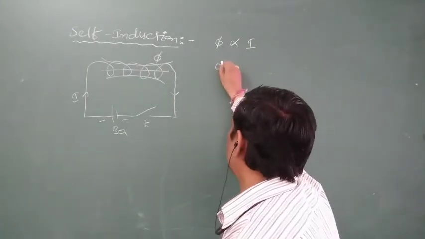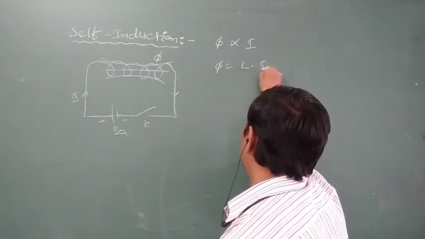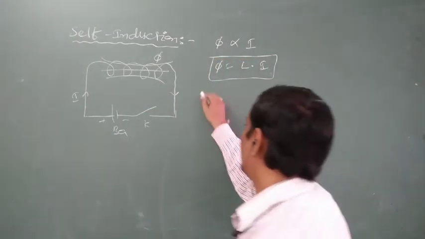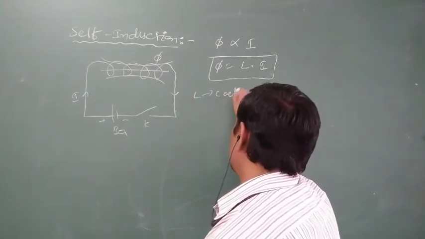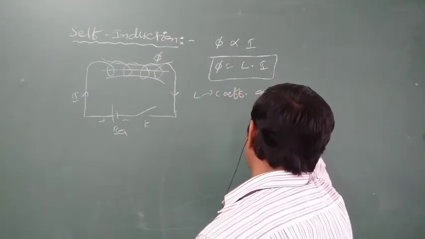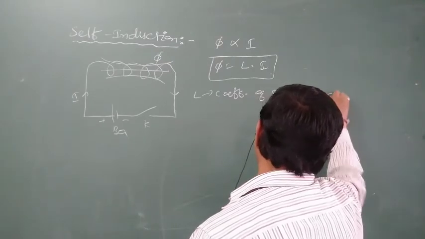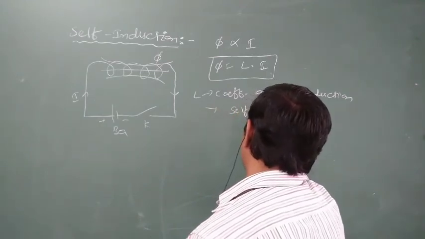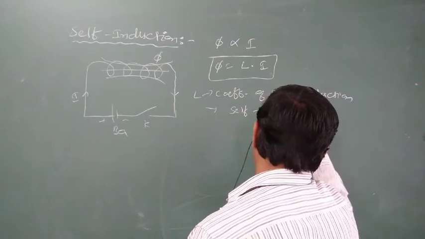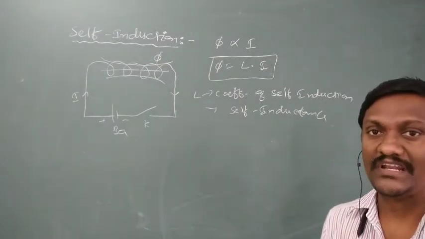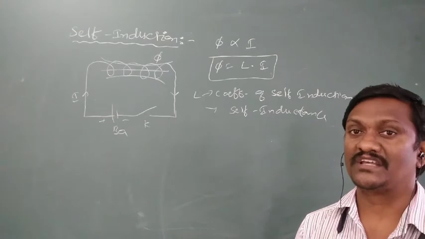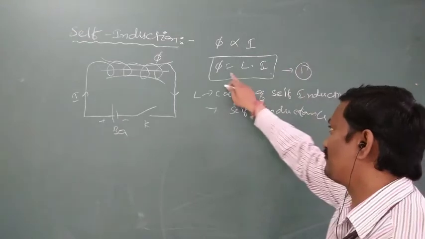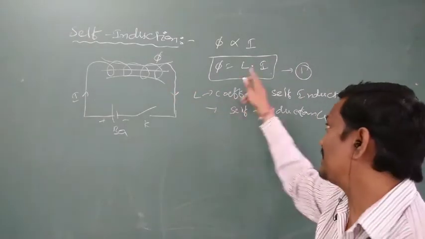On removing the proportionality sign, we get a proportionality constant L. Here L is called the proportionality constant, or the coefficient of self-induction. L is also called the self-inductance. So that gives us one equation, the expression for flux linked with the coil: phi is equal to L into I.